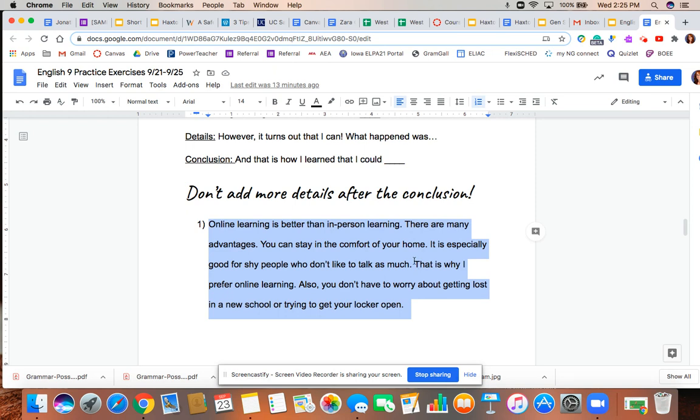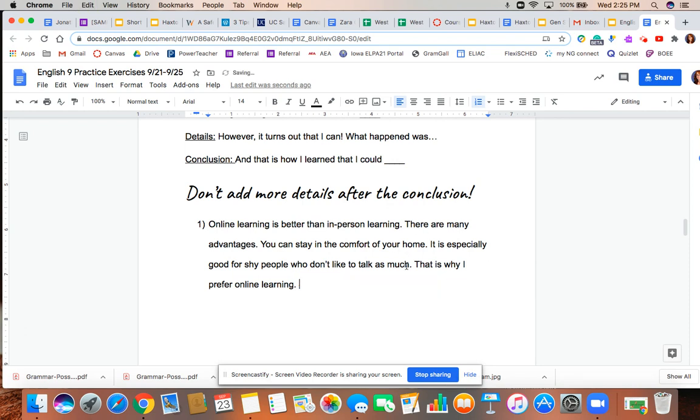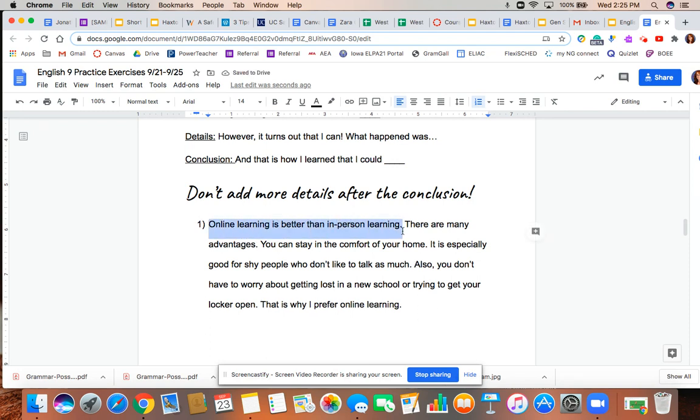The students agreed that this sentence right here, "That is why I prefer online learning," should be our conclusion. So we need to move this detail after the conclusion into the middle of the paragraph. Now we have a topic sentence about how online learning is better than in person.